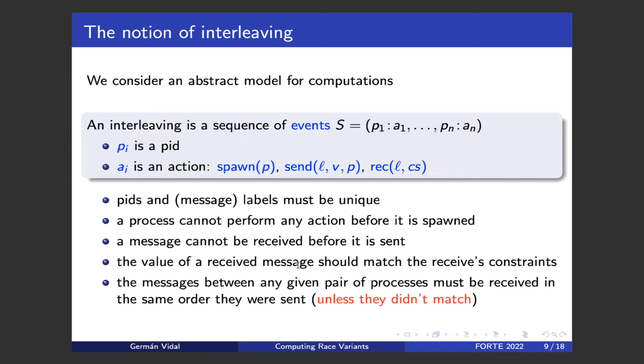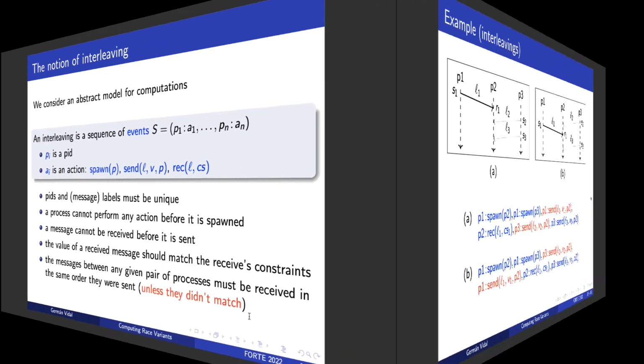The value of a received message should match the receive's constraints, because we have selective receives. And finally, and this is perhaps a little bit more subtle, the messages between any given pair of processes must be received in the same order they were sent, unless they didn't match the constraints of the receive, okay? Which means that between two given processes, we cannot swap the order in which these messages are delivered, right?